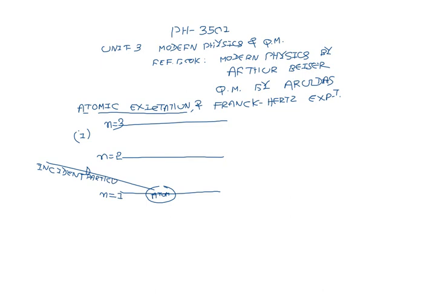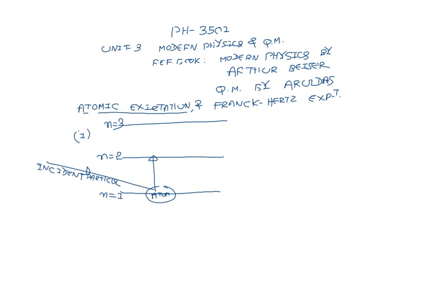As I told you, the first mechanism of exciting the atom is the collision of the atom with another particle. When a particle is incident on the atom, there is a collision between the incident particle and the atom. The atom will absorb the energy of the incident particle. As a result, it is excited from the ground state to a higher energy level. This is one method.